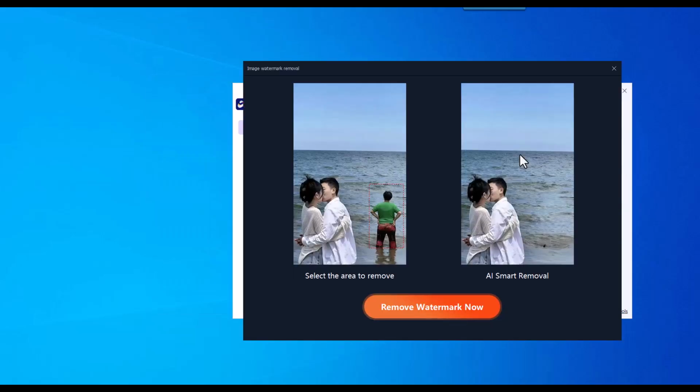Watermark removal. Watermark removal uses intelligent techniques to eliminate watermarks from images. It allows for the reuse or modification of images without the distraction of watermarks, providing more flexibility in creative projects.